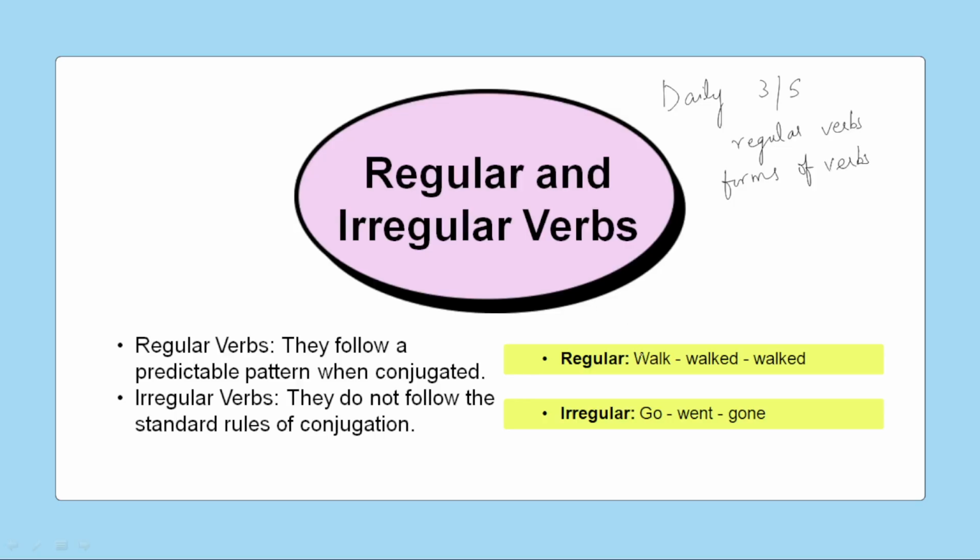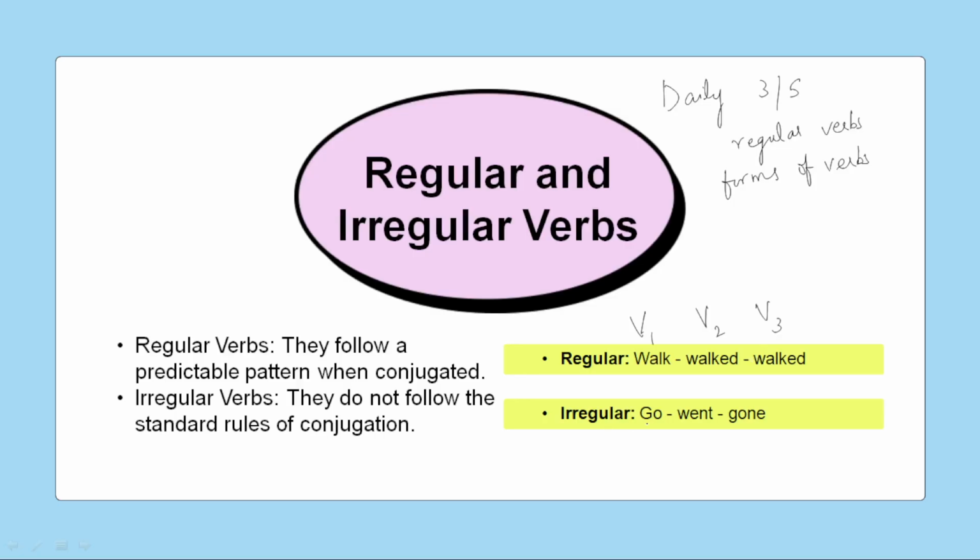So here walk. Walk is the first form of the verb which we call as V1. Walked is the second form of the verb. And V3 is also walked. There will be 3 forms of verbs V1, V2, V3. So we can call them as walk, walked, walked. If you see, it is just like a predictable pattern. We can predict walk. Yesterday I walked. We can easily predict it. There is no confusion over here. This kind of verbs we call them as regular verbs.